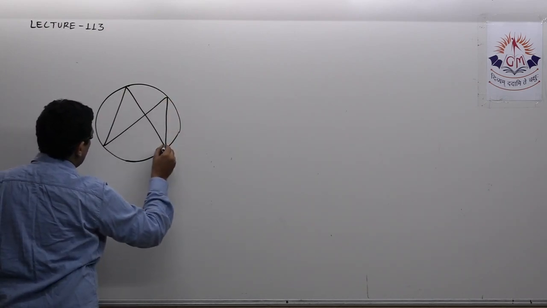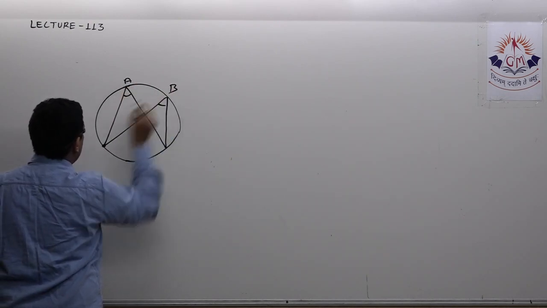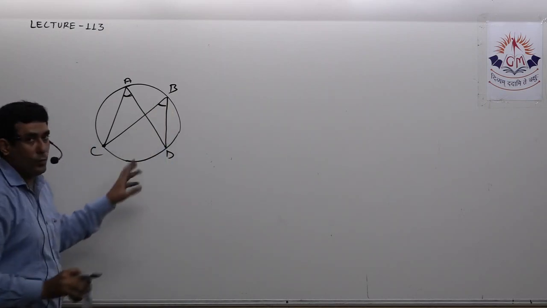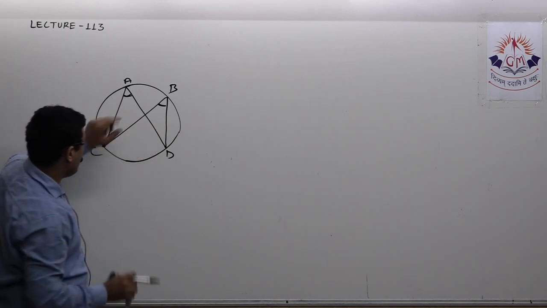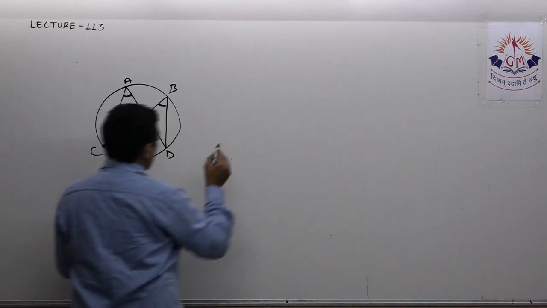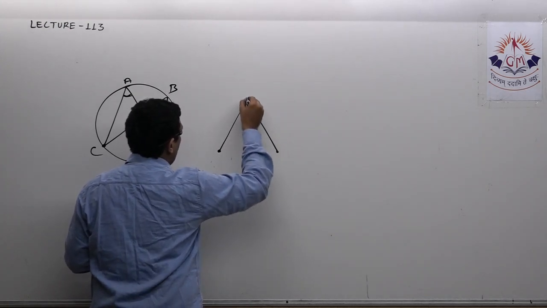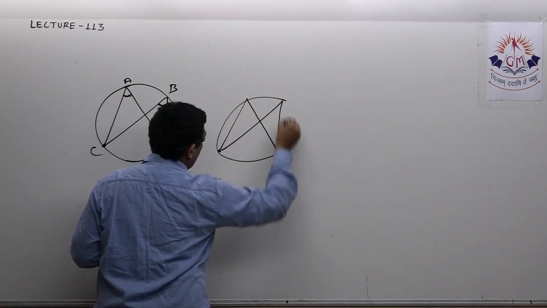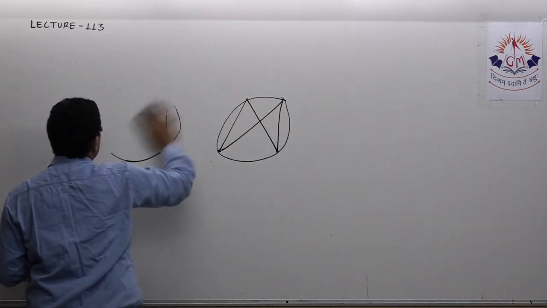As these two angles are subtended by same segment CD, so these two angles will be equal. Now we'll see its converse. That means if there are 2 points and they subtend equal angles at the remaining 2 points, then the 4 points must be in a circle. So that is our next theorem.